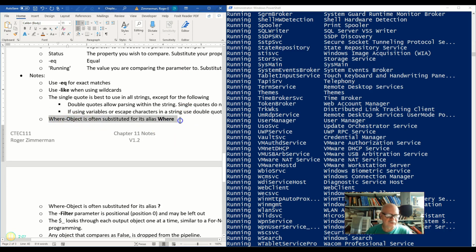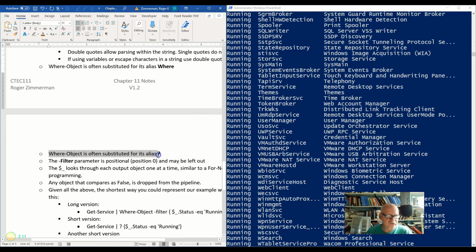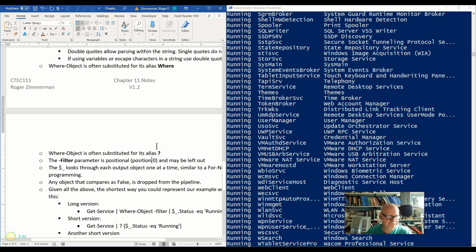Where-object is often substituted for its alias where, and where-object is often substituted with the alias question mark. So we can build them in different ways we're going to look at in just a moment. The filter parameter is positional, position 0. Therefore, you can leave that out. You don't need that word filter when you construct it.